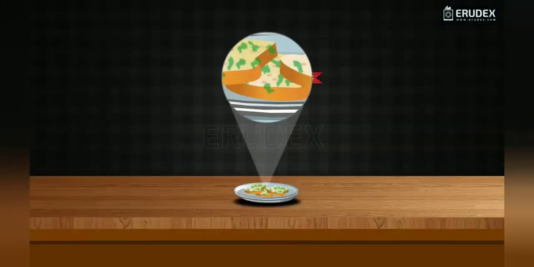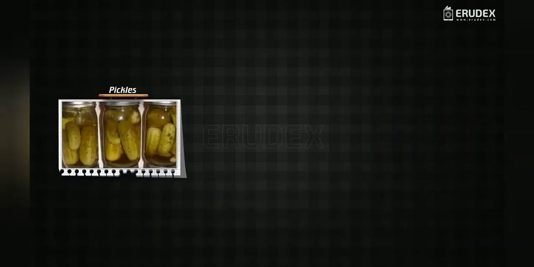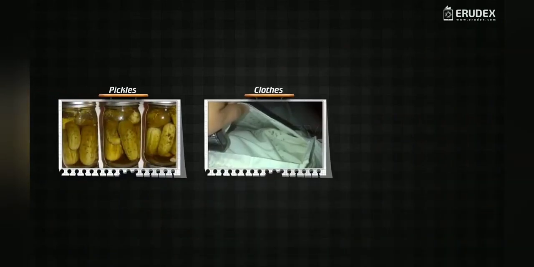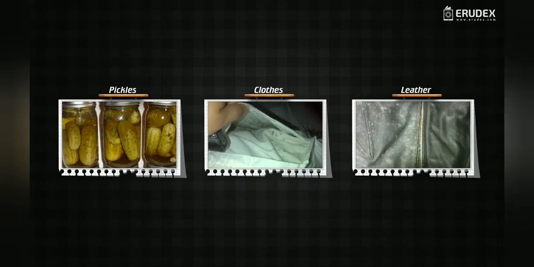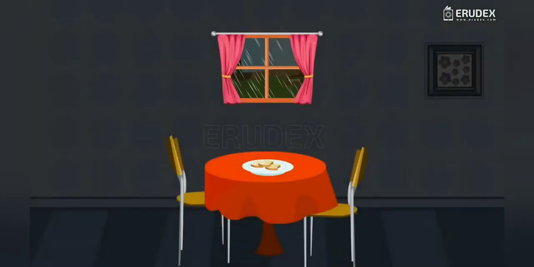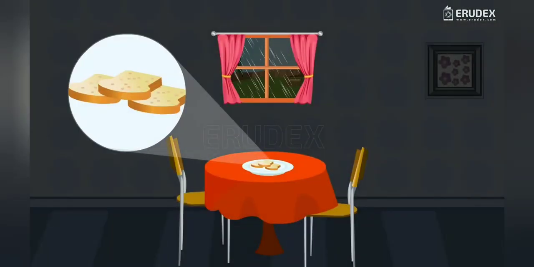Children, have you ever seen molds growing on bread slices? These are fungi. Fungi also grow on pickles, clothes, leather goods, etc. Fungal spores are very active during the rainy season. They germinate easily in moist climate and grow rapidly on things.